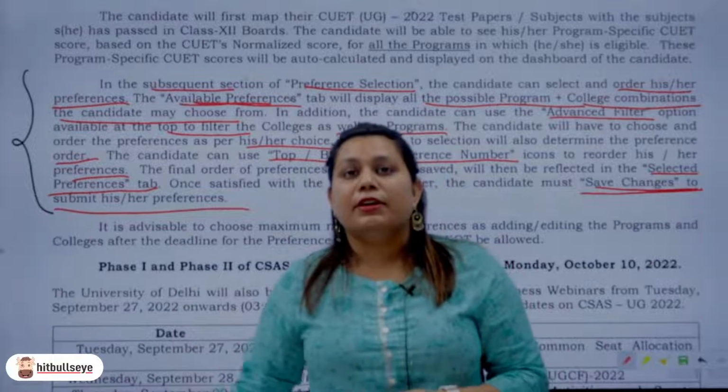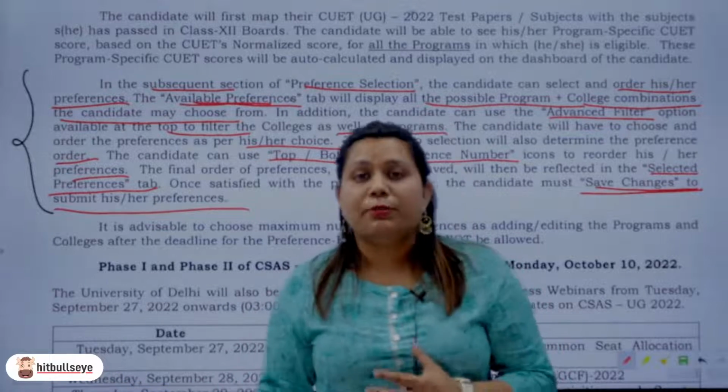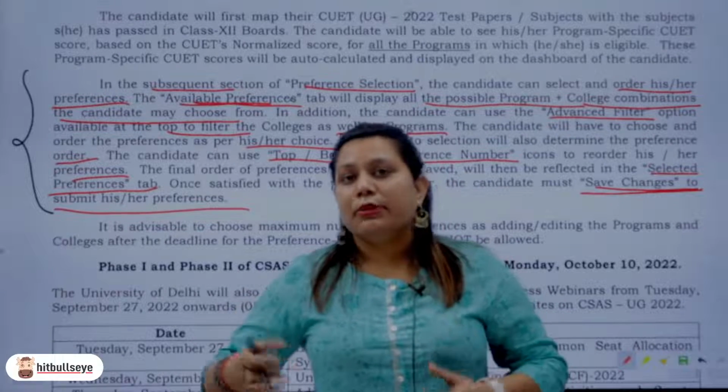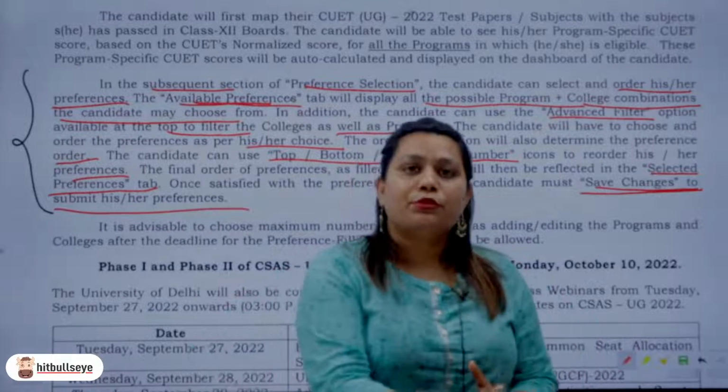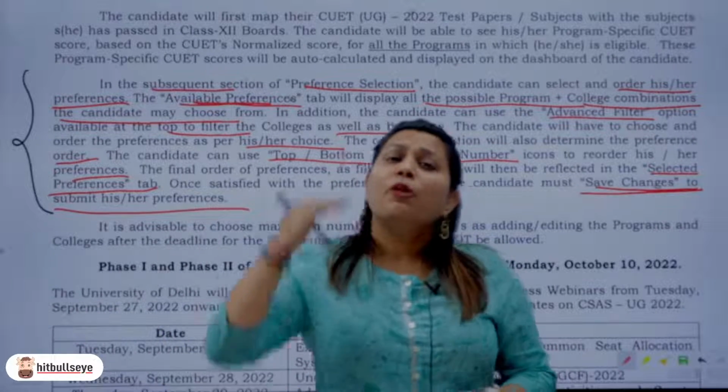जितना preferences आप भर सकते हैं, जितने colleges आप भर सकते हैं, जितने course combination आप भर सकते हैं, सब भरिए. Okay? Do not think कि I am somebody जी मुझे तो I want admission in North Campus only, so I would not choose South Campus. I won't choose off campus. No, don't do it like that. Put it in your preferences.